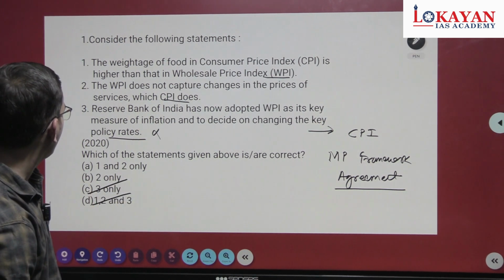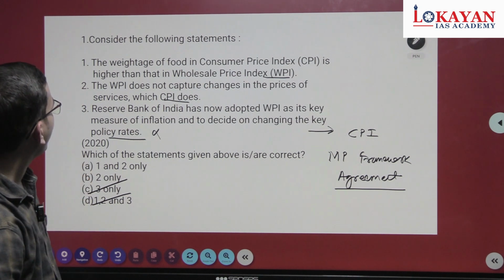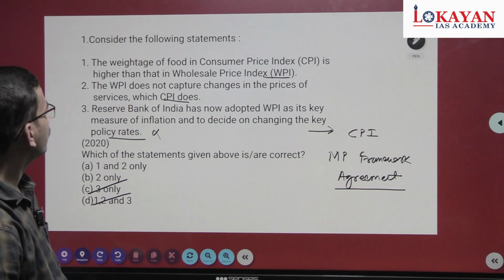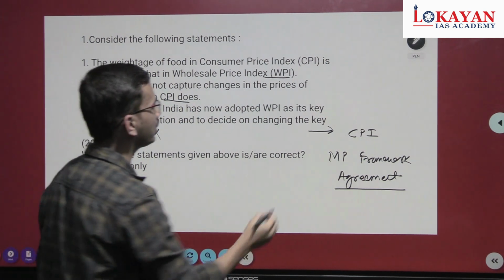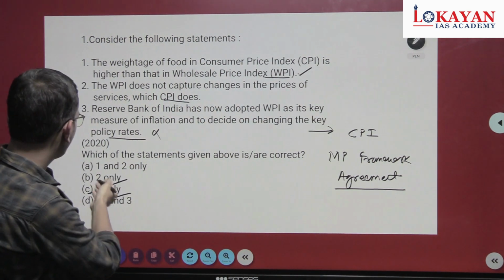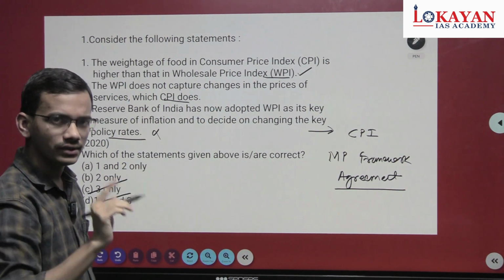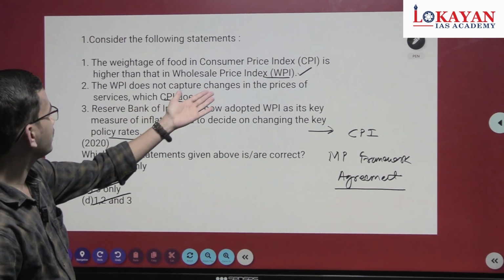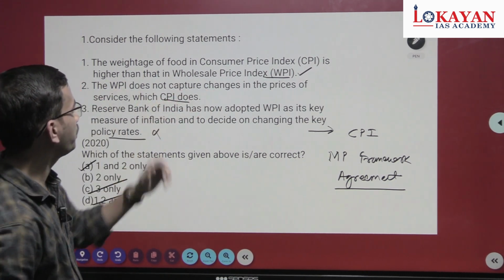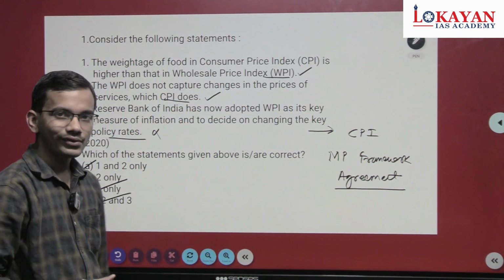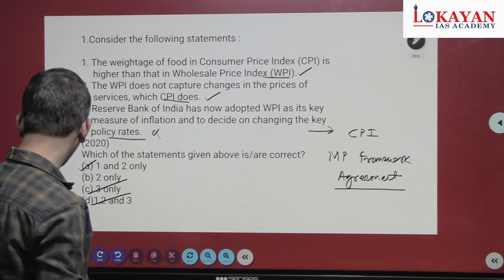Okay. Now we have to choose between 1 and 2. The weightage of food in CPI is higher than that of wholesale price index, which is obviously correct. First statement is correct. So there is only one option which contains 1 is correct. And second also, WPI doesn't capture changes in prices of services which CPI does. It's correct. Okay, let's briefly discuss about CPI and WPI.